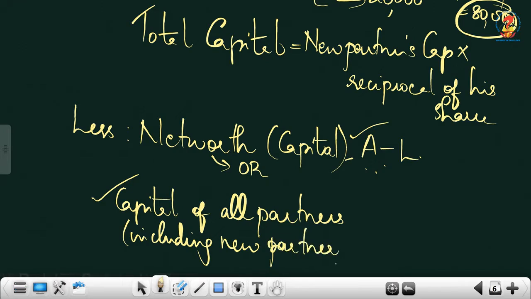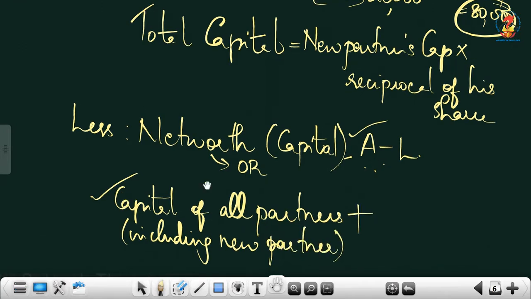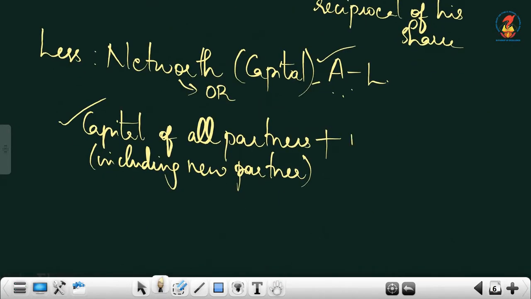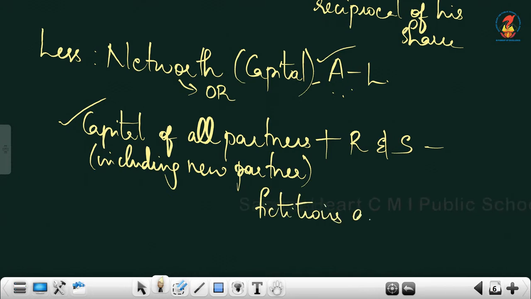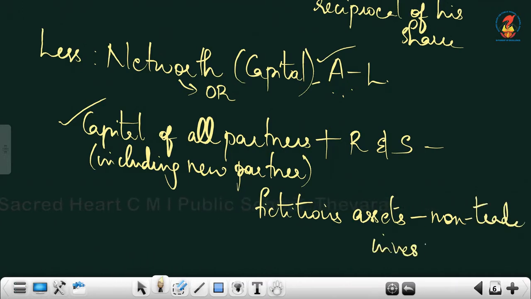C's capital also you have to add and take. Capital of all partners plus reserves and surplus, R&S means reserves and surplus. Then from reserves and surplus, minus, you have to exclude two items: fictitious assets and non-trade investments. This formula also we will have to apply in certain questions. So you have to learn both these, A minus L and this one.